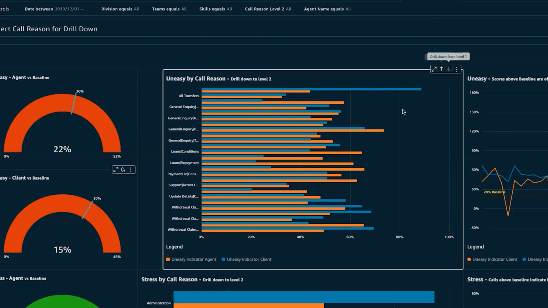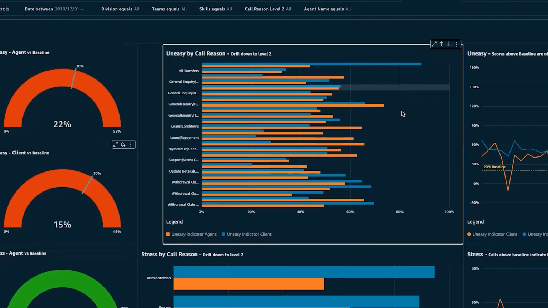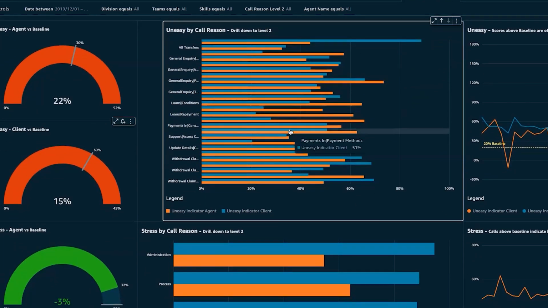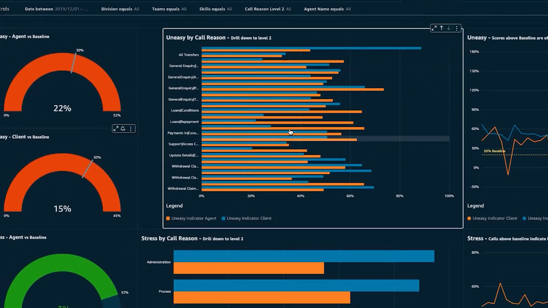Drilling down, we're able to actually then drill down to, well, which elements? So for example, was it loan repayments? Was it the conditions of the product? And again, we're able to rank stack these for different use cases, whether they be for transformational digitization efforts by the call center, by the business.